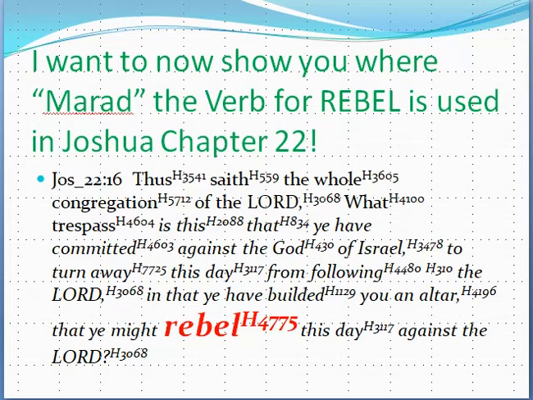Joshua 22 verse 16. Thus said the whole congregation of the Lord, what trespass is this that you have committed against God of Israel, to turn away this day from following the Lord, in that you have built an altar that you might rebel this day against the Lord. There is the action, there is the verb, that they might rebel by turning from following the Lord and building an altar.